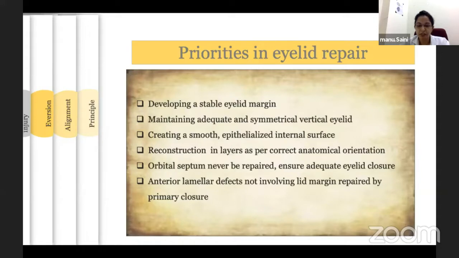Orbital septum, if ruptured, should never be repaired. Otherwise, it may compromise the lid excursion and lead to lagophthalmos. An anterior lamellar defect not involving the lid margin should be repaired by primary closure.